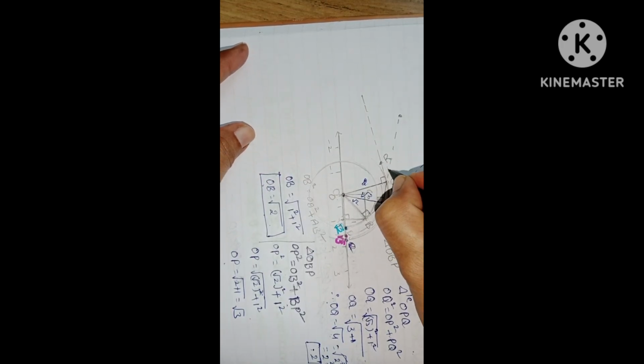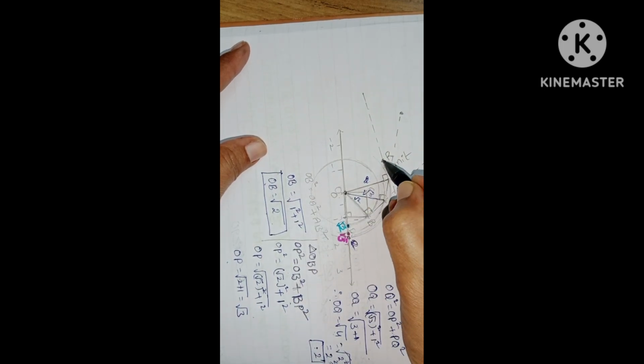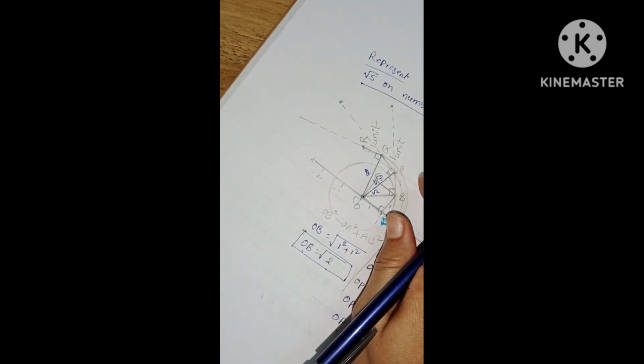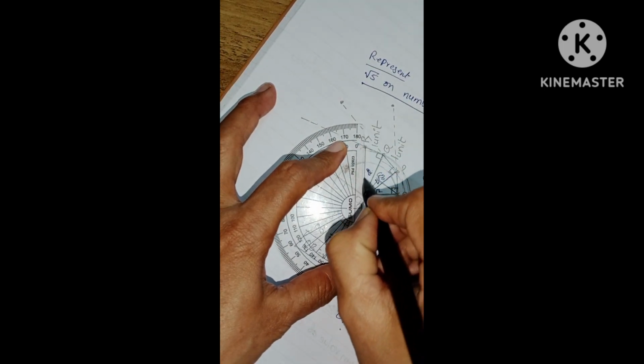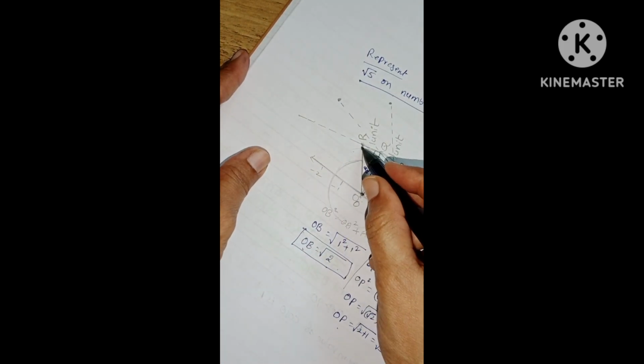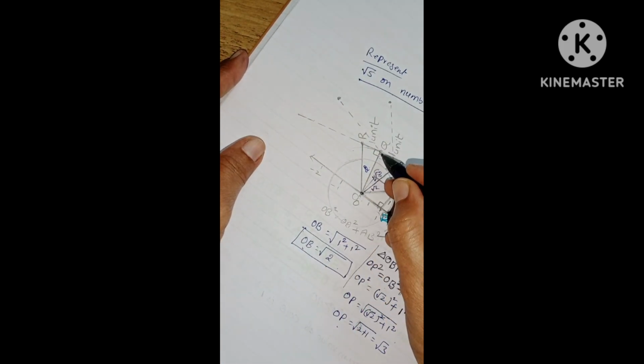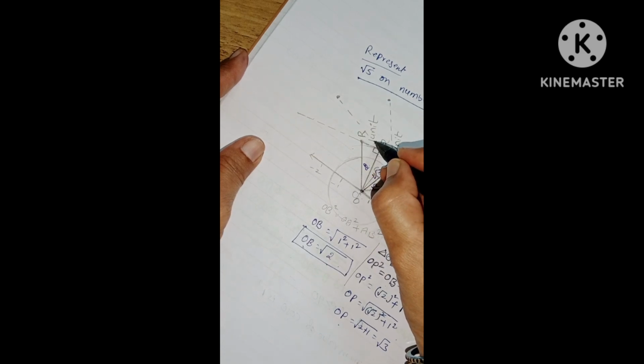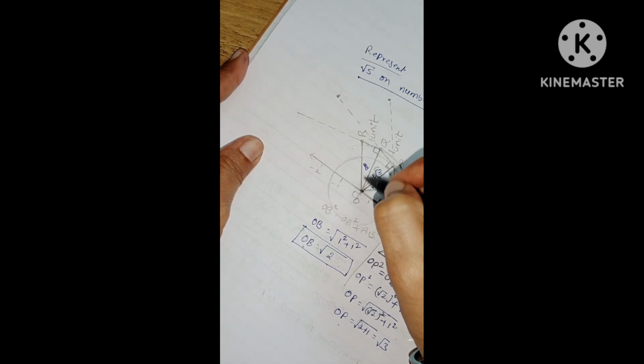Now QR is 1 unit. Approximately the same distance I am taking, but I take it as 1 unit. Now join OR. Here it forms the right angle triangle OQR. OQ is 2 units and QR is 1 unit. Now we have to find the hypotenuse OR.